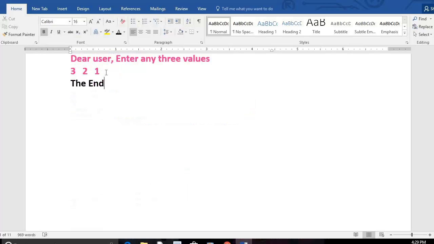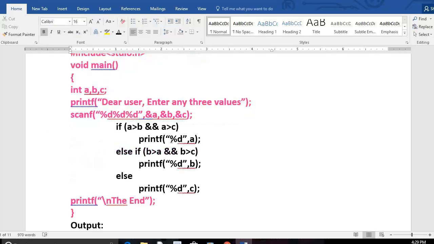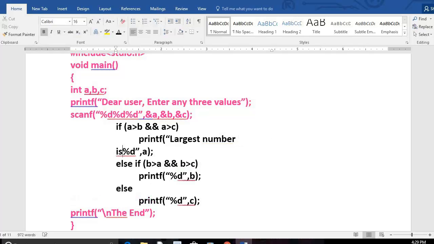Instead of displaying only the answer like 3, why can't you use an appropriate message like "largest number is"? If you write like this, what happens? Every time we get the output like largest number is.